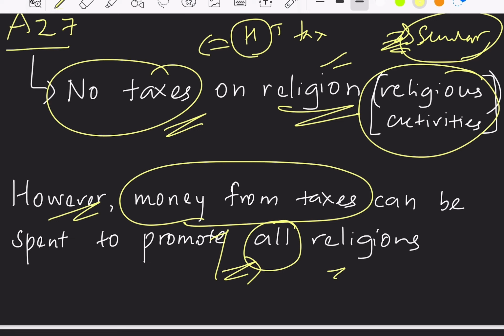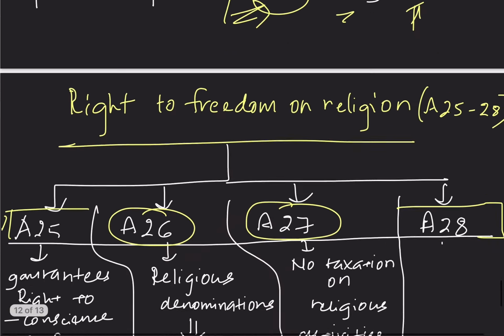That is, if there are any religious festivals, or if there is any need to develop a temple or a mosque, then that money from the taxes can be used. So, it is to promote all the religions but not any one particular religion. So, this is about Article 27.